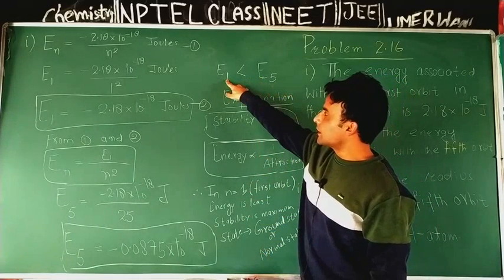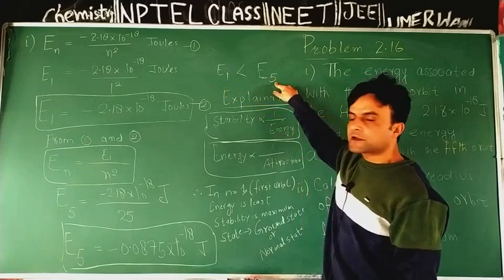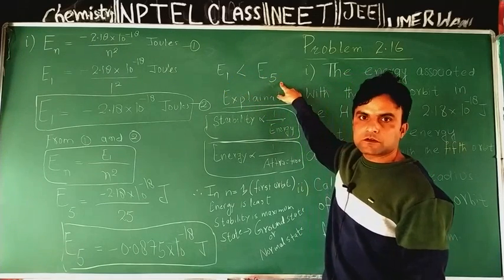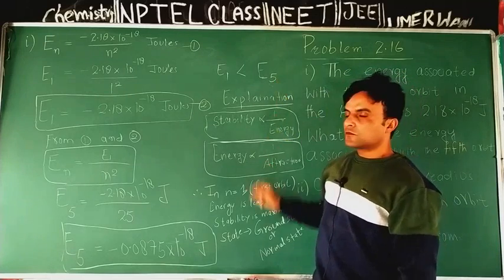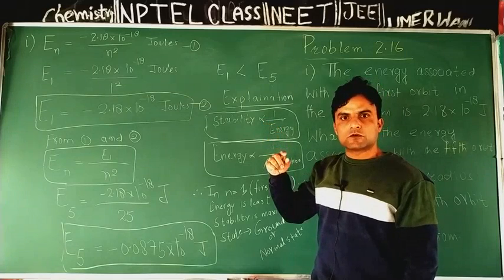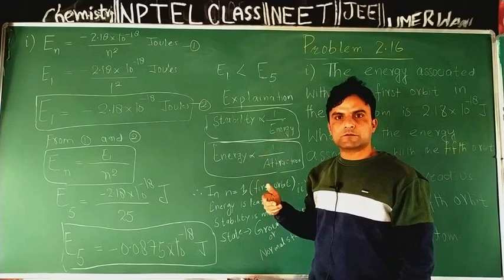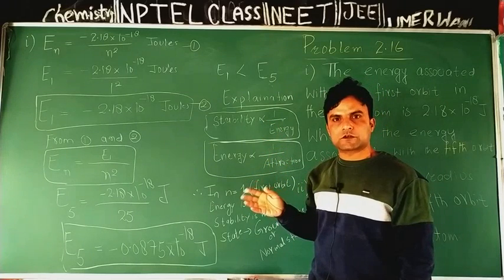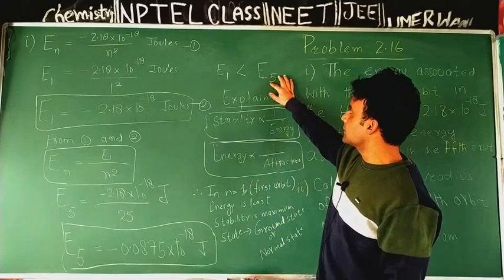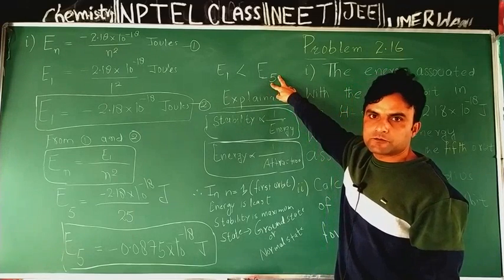So when the electron is present in the first orbit, it is the ground state of the hydrogen atom. When the electron is present in the fifth orbit, it is an excited state of the hydrogen atom. Stable state, unstable state. Now, which excited state is this? If the electron goes from n is equal to 1 to n is equal to 2, it is the first excitation. So the second orbit is the first excited state, the third orbit is the second excited state, the fourth orbit is the third excited state, the fifth orbit is the fourth excited state. So this fifth orbit is the fourth excited state of the hydrogen atom.